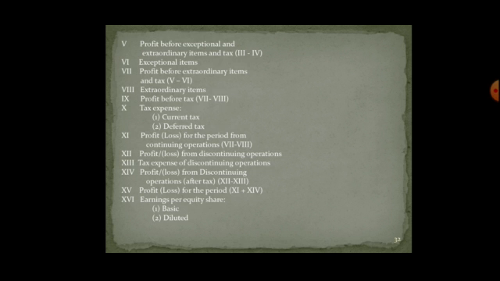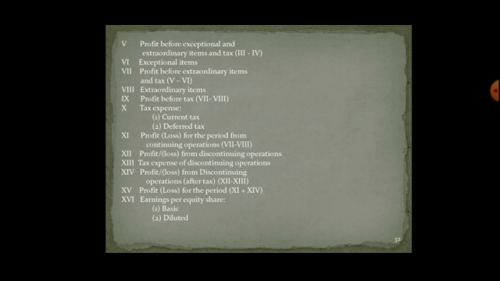Profit or loss from continuing operations is also either added or subtracted depending on whether it is a profit or loss. Tax expenses of discontinuing operations: if any of the operation is not going to continue, there won't be a chance of deferred taxes, so that should be deducted, and profit or loss from that discontinuing operations.